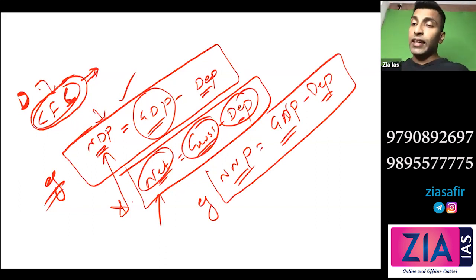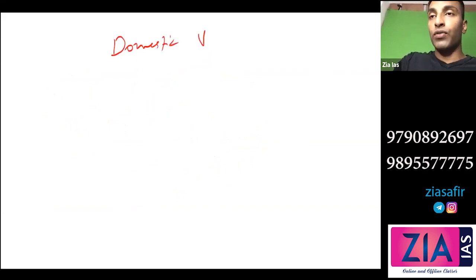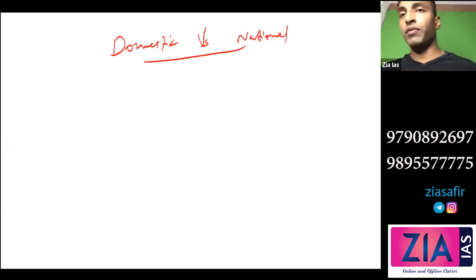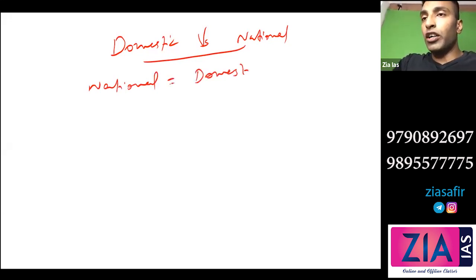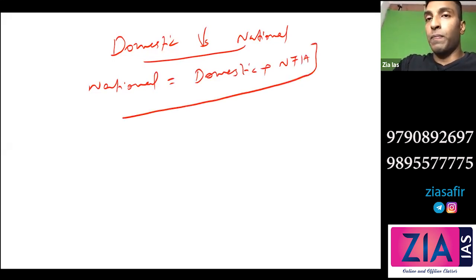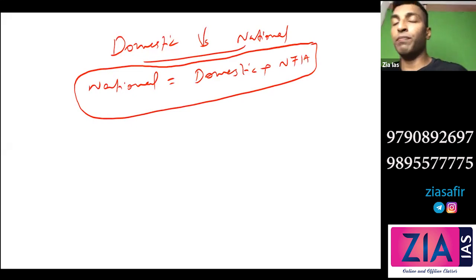Okay. The second one we have already discussed, but here anyway we are discussing the four concepts, so I'm telling it again. Domestic versus national. Very important concept. We have already discussed this when we discussed gross domestic product and gross national product. Exactly the same. So you can write there directly. National equal to domestic plus NFIA, net factor income from abroad. National equal to domestic plus NFIA.